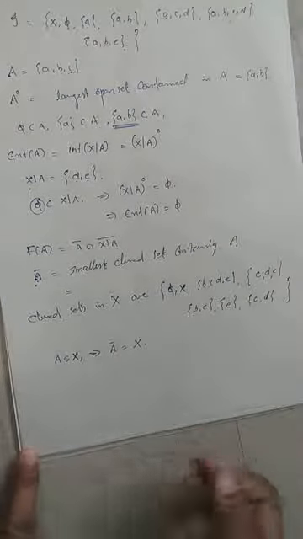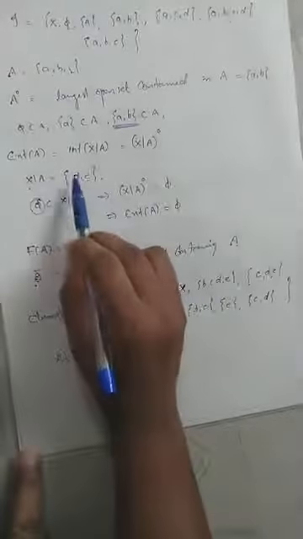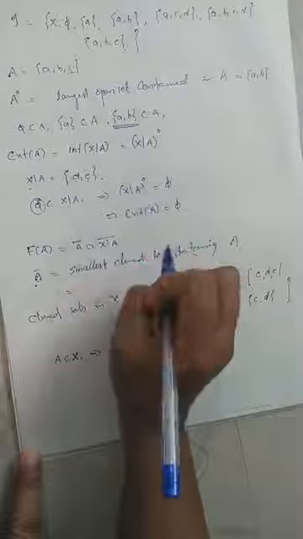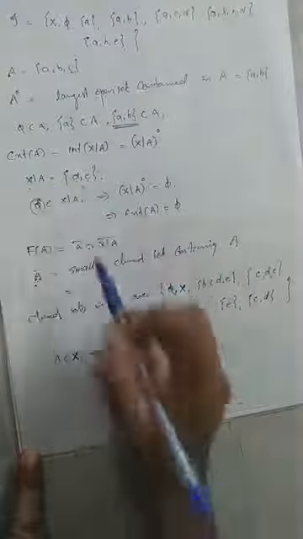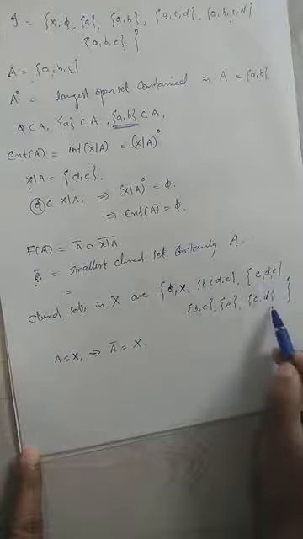Then you find the closure of X minus A. What is X minus A? X minus A is equal to {d, e}. So how can you find the closure of X minus A? It is the smallest closed set containing the set {d, e}. Which are the closed sets containing the set {d, e}? Clearly, capital X contains the set.